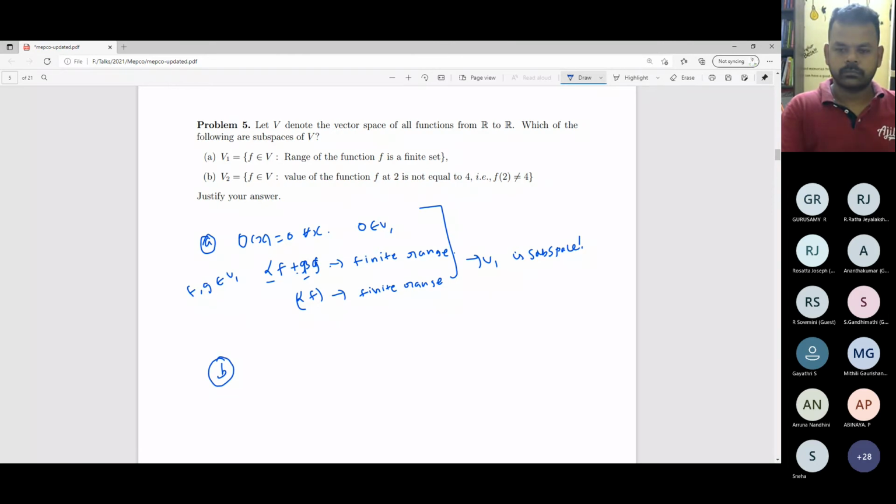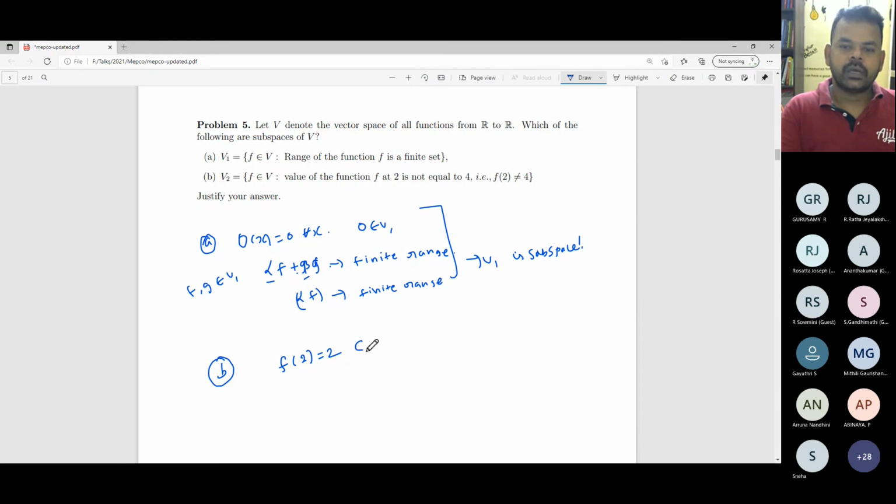If you take any 2 functions which have value 2, so if I take the value of the function f at 2 not equal to 2... Simply we can take a constant function. We take f of 2 equal to 2.